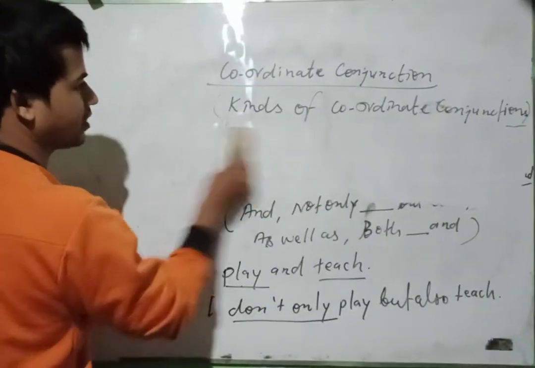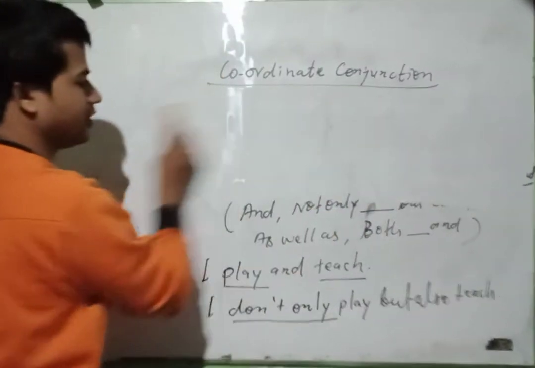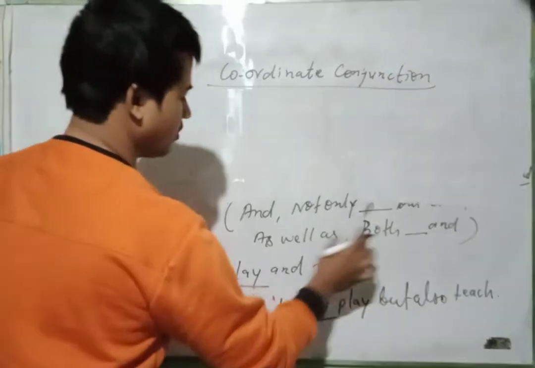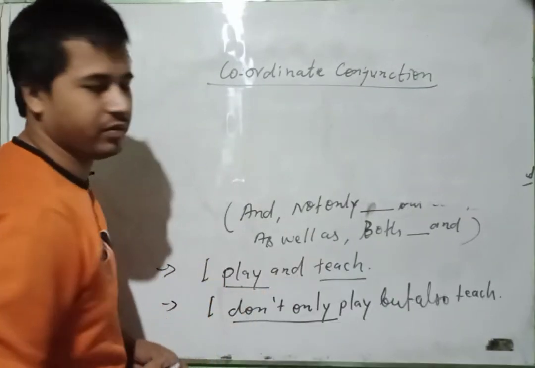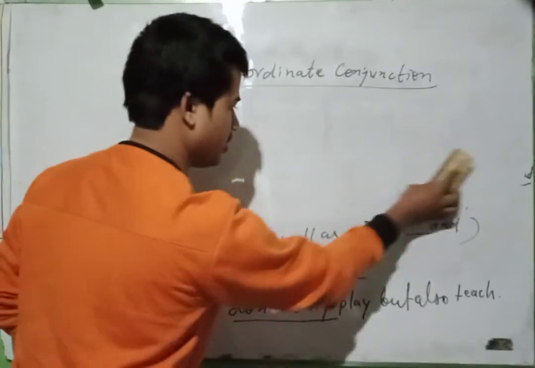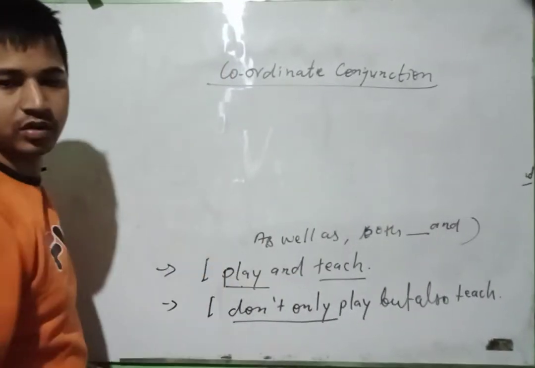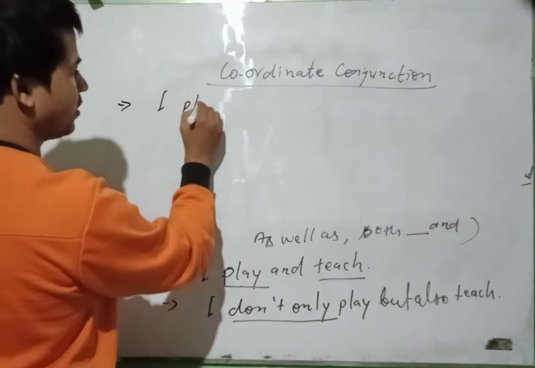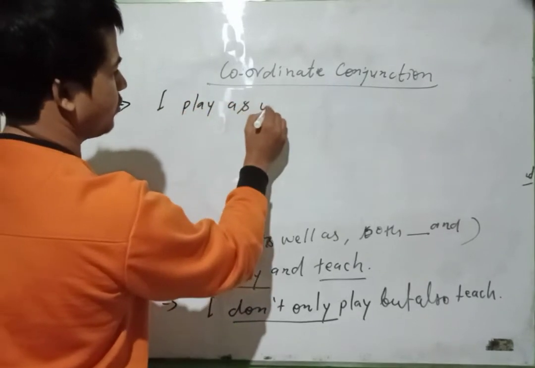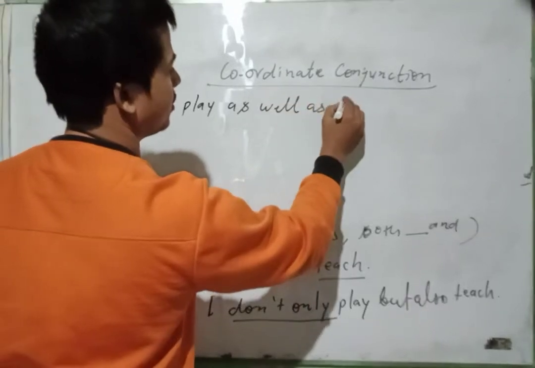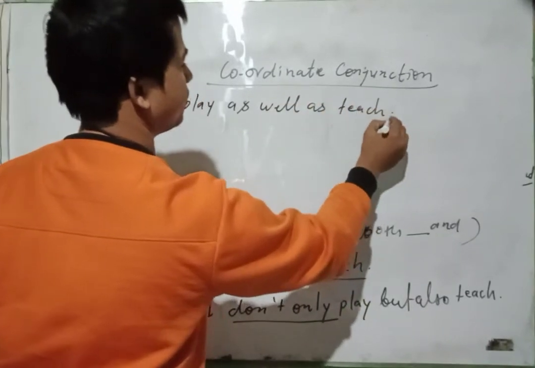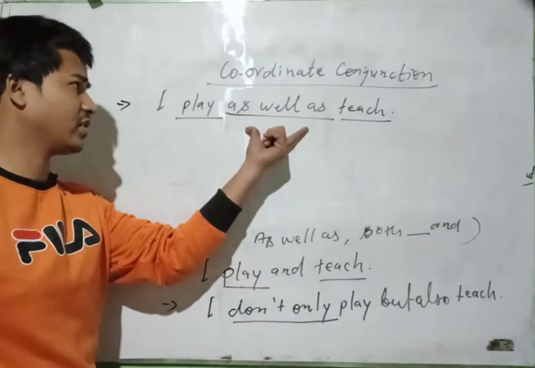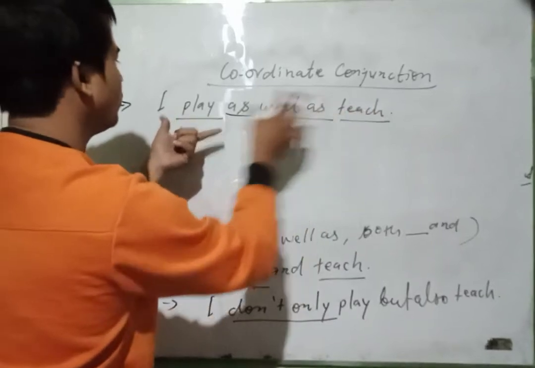The next example I am writing here, on the basis of this example, we have "as well as." Now we have "as well as." So we can convert "I play" as well as "teach." "Teach, play" with the help of "as well as," it is a conjunction and combines two sentences.